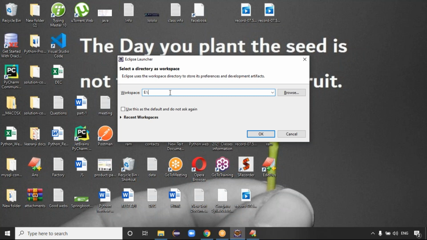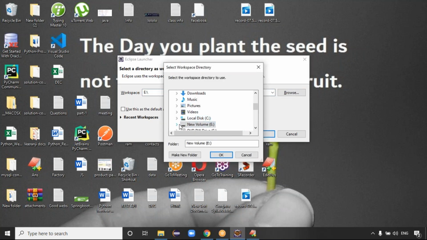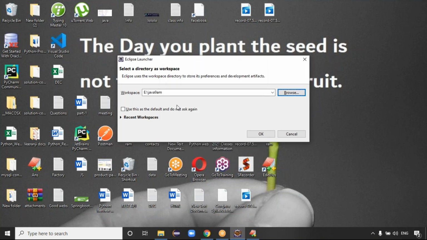Where you want to save the code, you can write that location. Exactly, guys. In local disk E, let me browse it. Local disk E, where I want to save my code. The Java 9am folder is there. Just click on OK, guys.